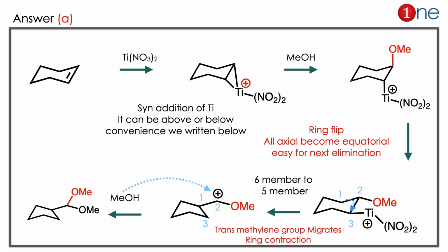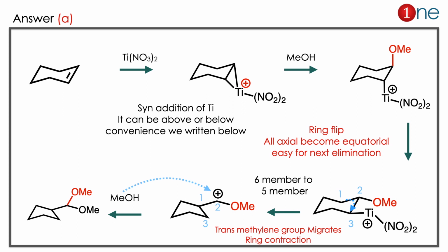The starting material has an alkene there, and you are using thallium. So it's a Lewis acid that attacks the alkene bond. So the bridged thallium will be formed. It can be either above or below. For convenience we write it as below. So the thallium is formed below. The oxythallation is a syn addition, so both bonds are below. Next step you are using methyl alcohol. So methyl alcohol attacks, it's a trans addition, so a trans-axial attack there.